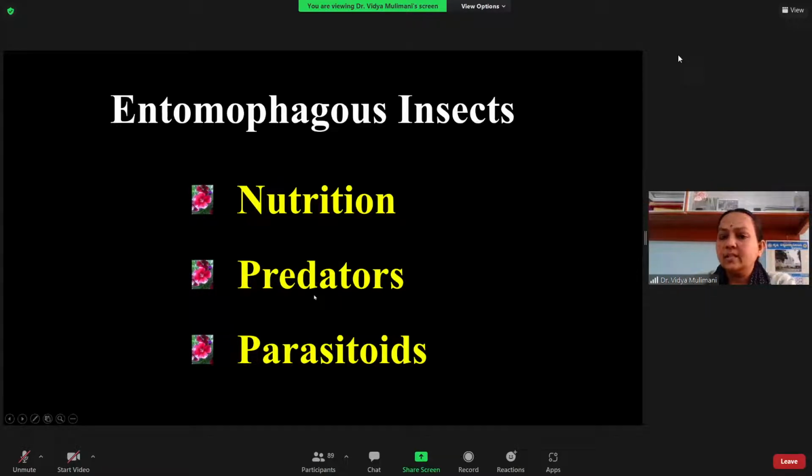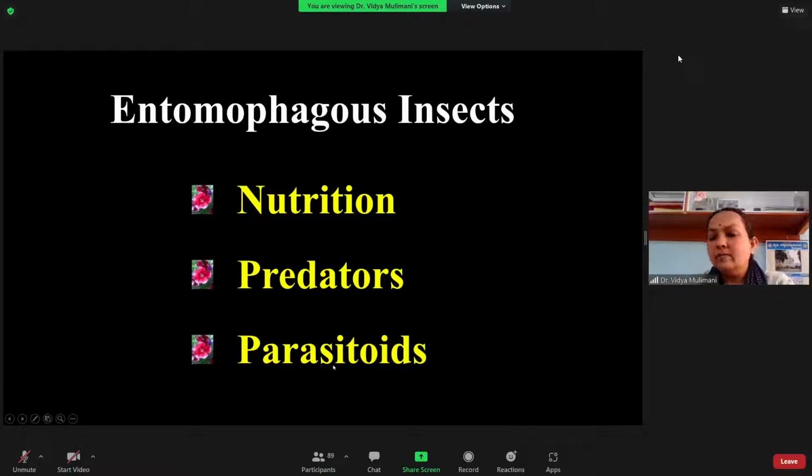Mainly the other insect means the pest species. Those are called entomophagous. Here you can see they mainly include the predators and the parasitoids. Predators plus parasitoids are collectively called entomophagous insects. Especially when you look at the predator, it depends on its prey only for nutrition. The insect which is eaten by the predator we call the prey.